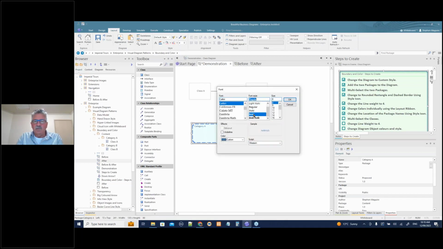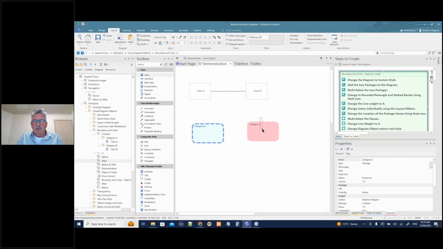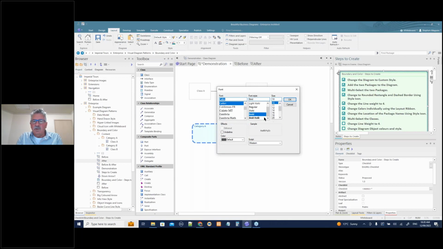I should have made that bold before, I think. And let's change this one here, the font color to some sort of red there. And let's not worry about it too much. You get the idea of that. Multi-select the. Oh, I changed this one. That's what happened there before. What happened to that?